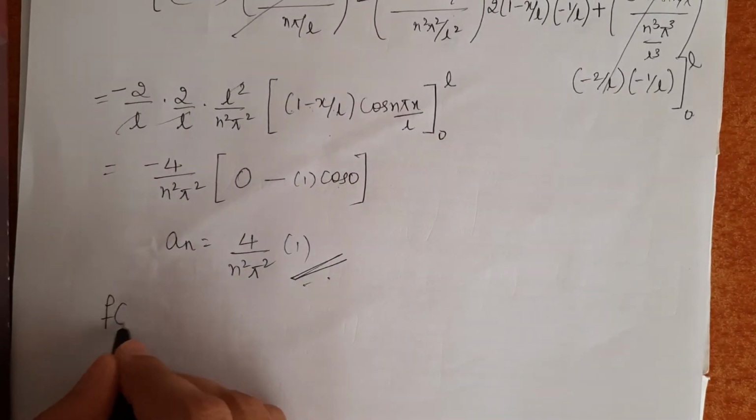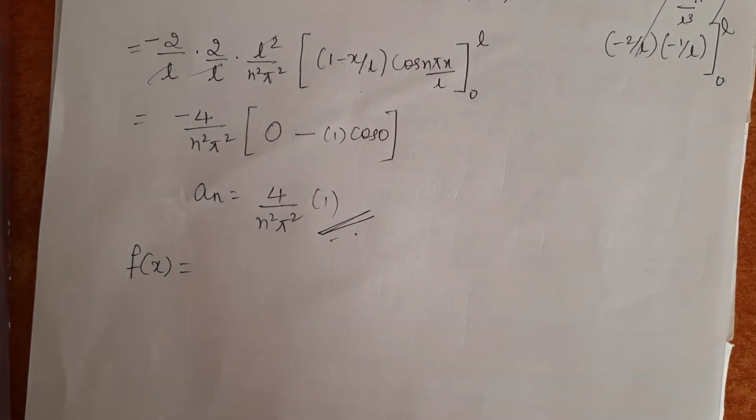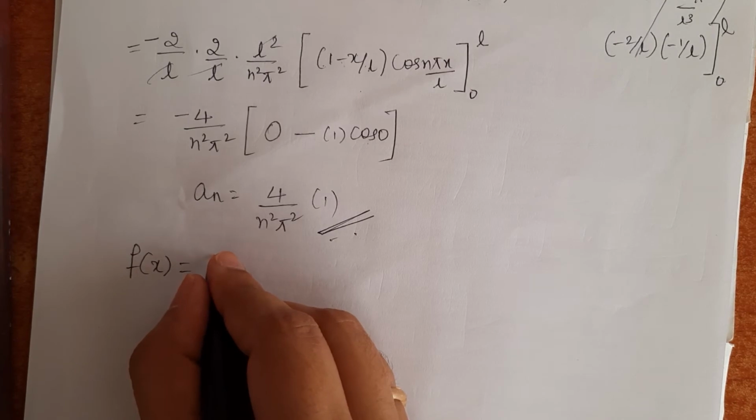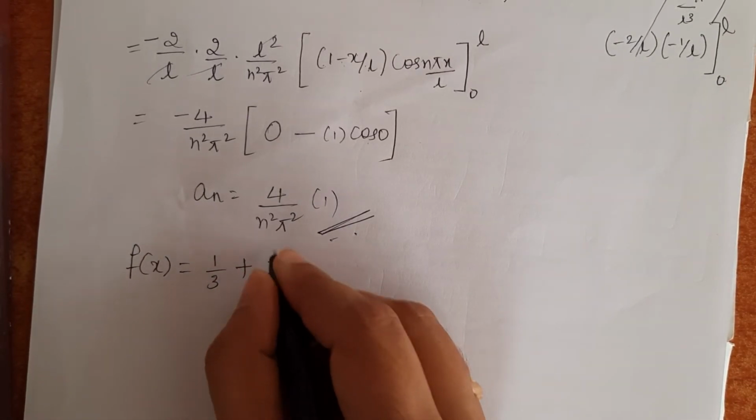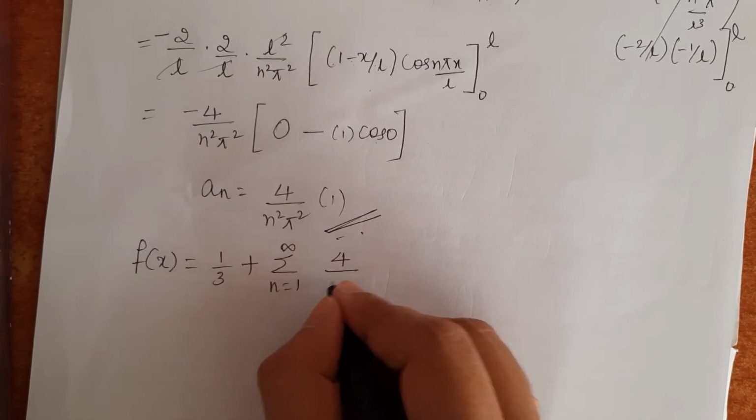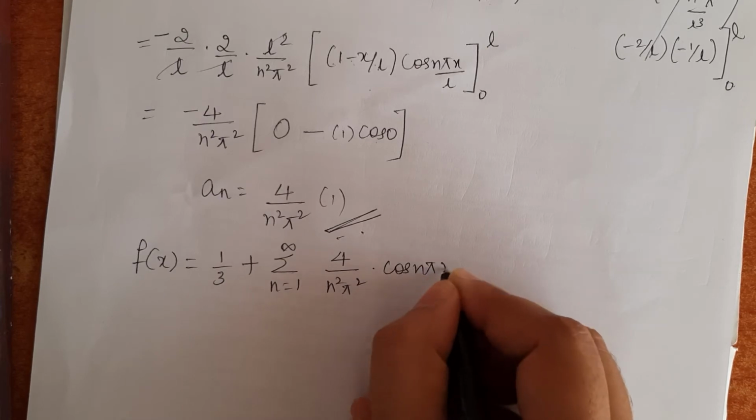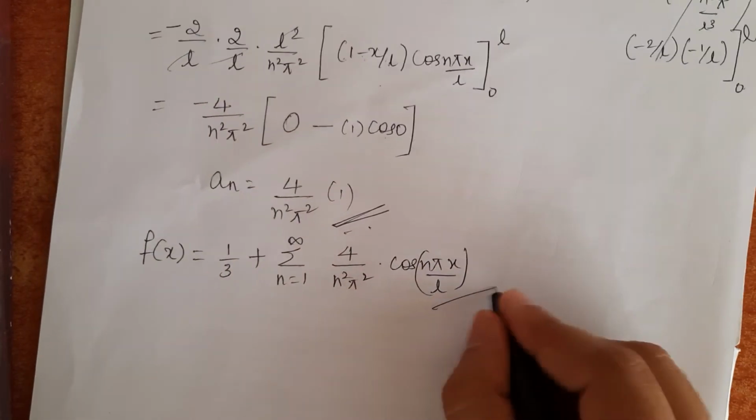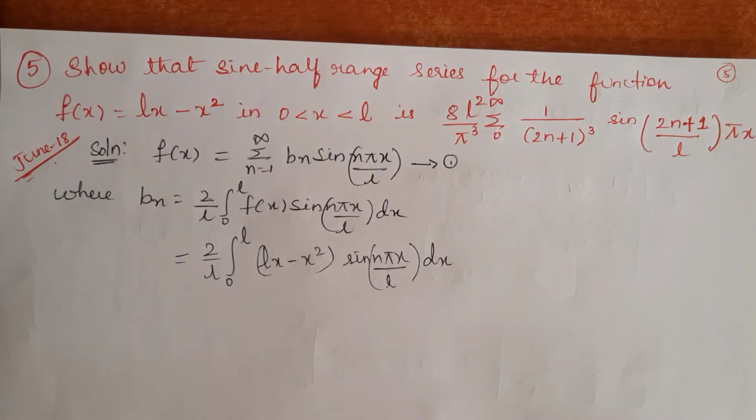So after getting a0 and an, let us substitute in the cosine half range Fourier series expansion. a0 by 2 is 1 by 3 plus summation n equals 1 to infinity, an is 4 by n square pi square into cos n pi x by L. This is the required half range Fourier cosine series.